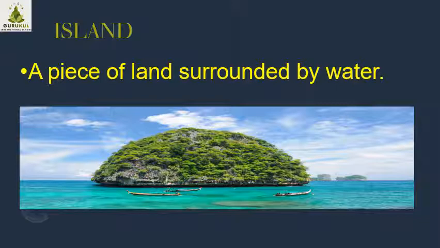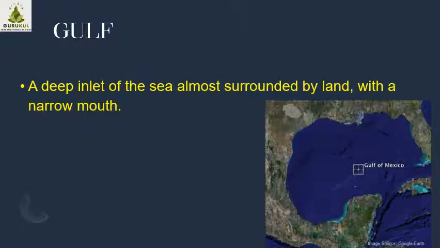Here also this image clearly shows you a piece of land surrounded by water, and this natural form is called an island. Island is the piece of land surrounded by water.